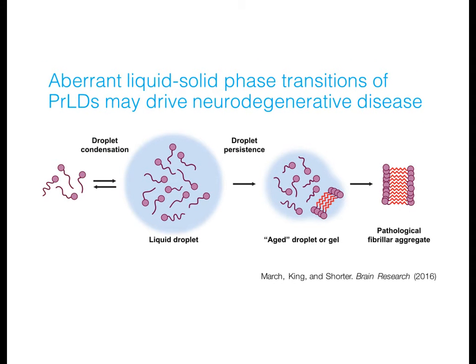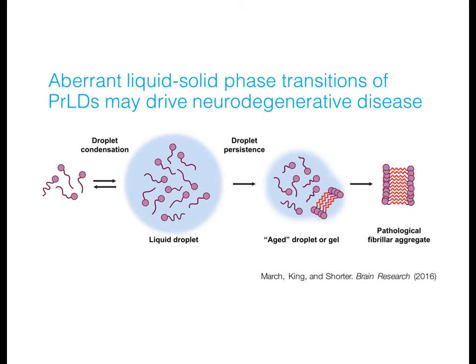So these studies have enlightened a new model to understand how prion-like domains function in normal biology and how dysfunction can lead to disease. In this model, proteins with prion-like domains can reversibly phase transition into liquid droplets, and this process may underlie the formation of diverse membraneless cellular compartments including stress granules, P-bodies, and nucleoli.